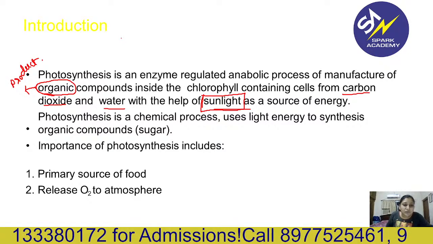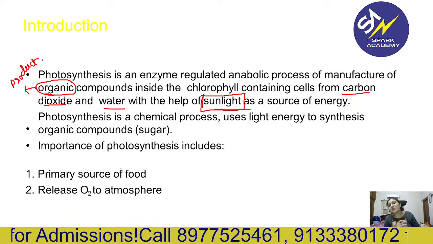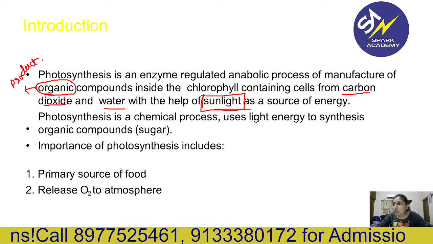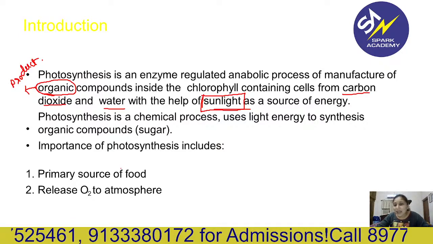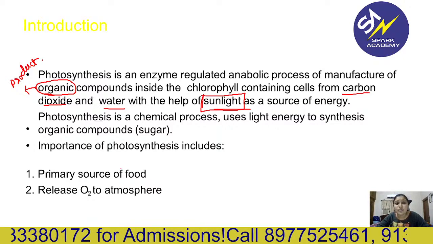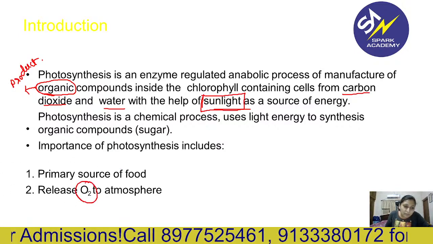The importance of photosynthesis includes being the primary source of food. If plants did not produce this food, what would we eat? We all, as heterotrophs, depend on the producers to produce the food. And one more thing, during photosynthesis plants also release oxygen into the atmosphere. This is one of the byproducts.